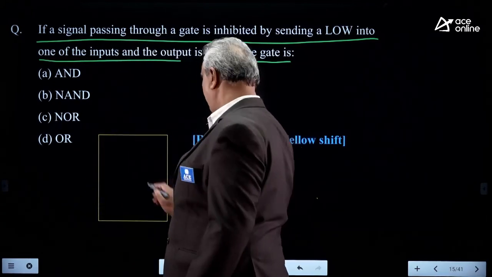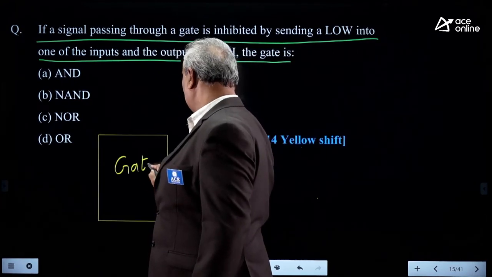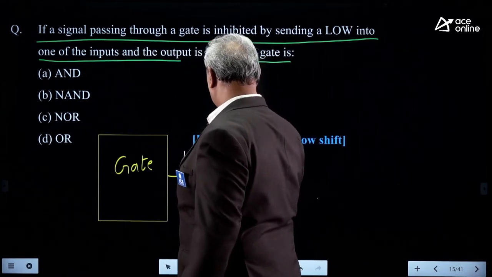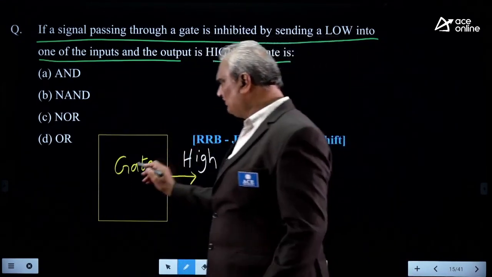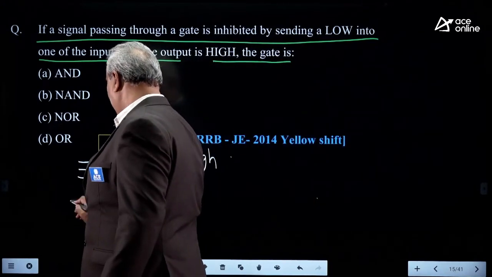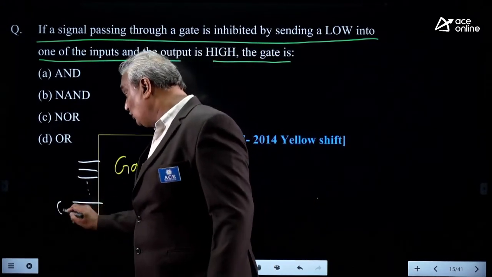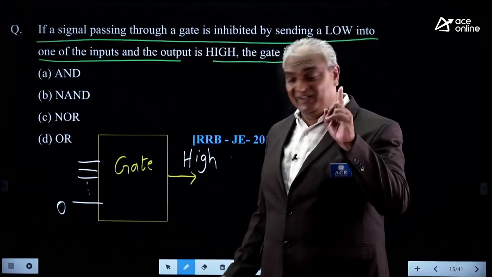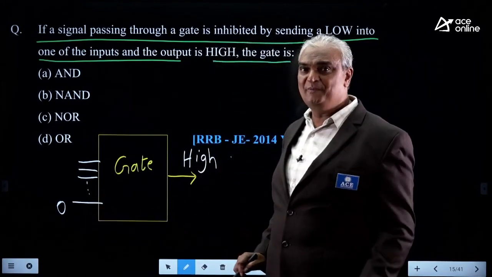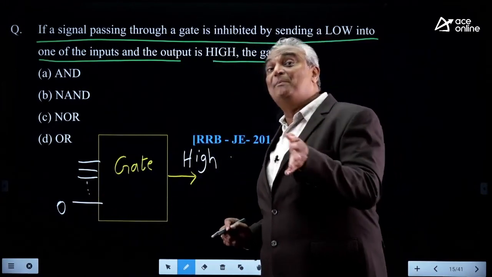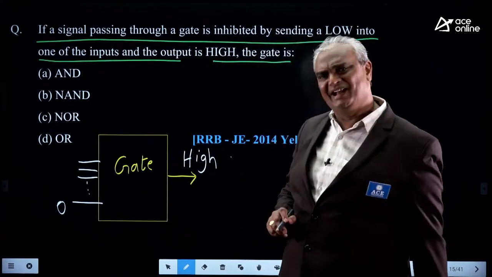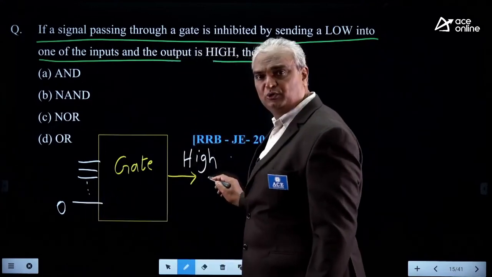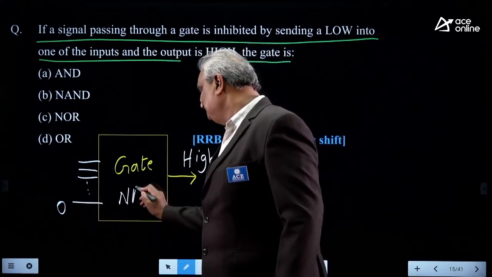Let it be a logic gate; he wants to get a high output here. In which type of condition? Whatever the number of inputs doesn't matter, he didn't mention that. If any one of the inputs is 0, he wants to get a high output. In an AND gate, if any one of the inputs is 0, the output will be forced to 0. But when the AND gate output is complemented, the resultant gate is nothing but the NAND gate. Means in a NAND gate, if any one of the inputs is 0, the output will be forced to high. It is nothing but the NAND gate.